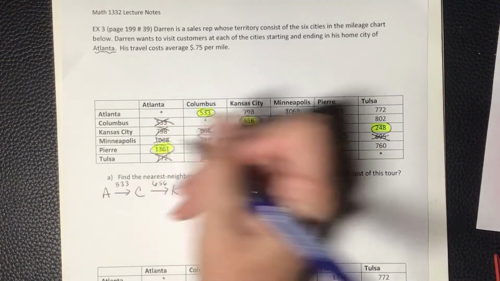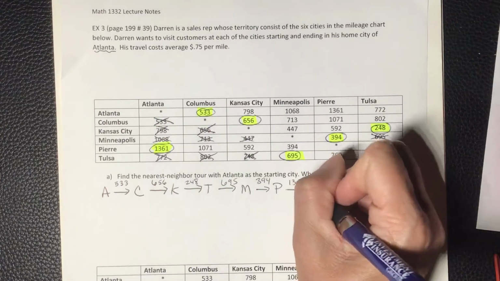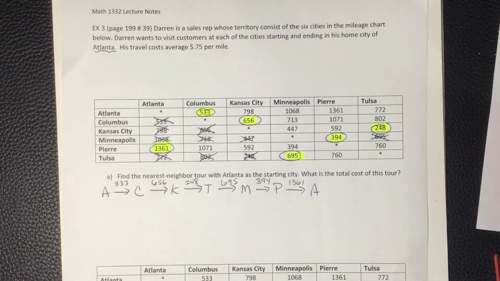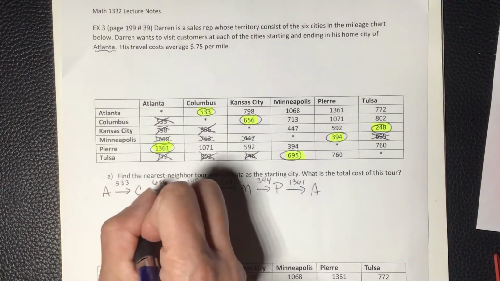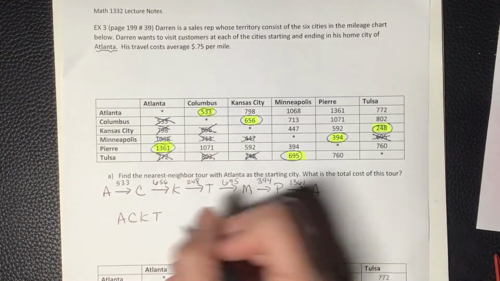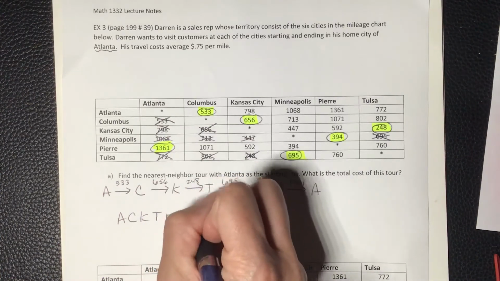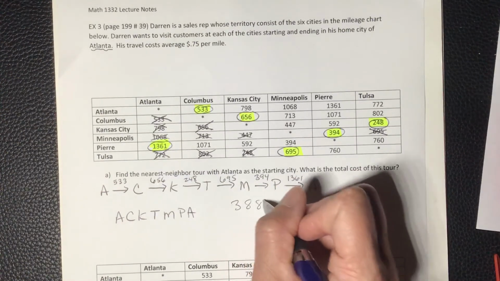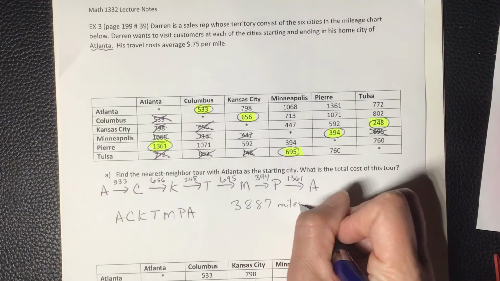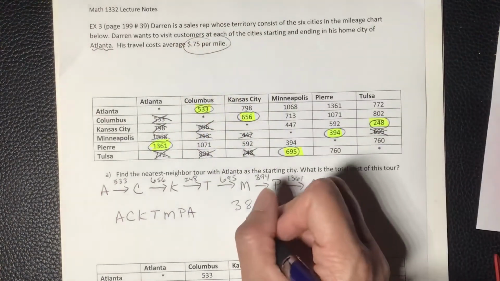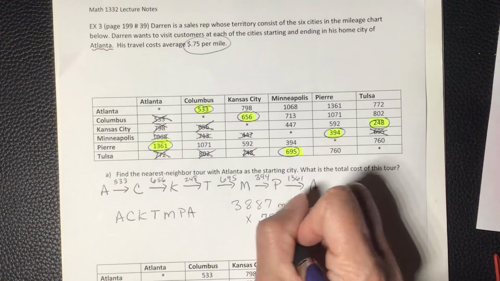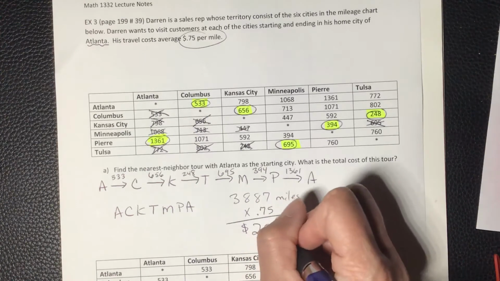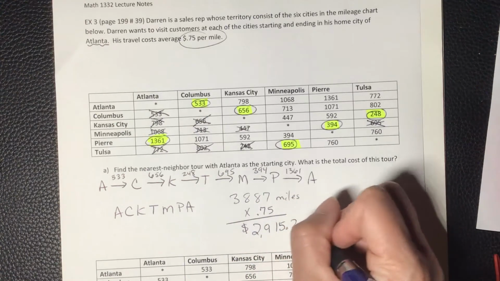So when you're done on the table, you should have something highlighted in every row and in every column. So I kind of use that as a check. Alright, so this will be our tour that we're going to use for our problem. And if we add all of those up, we get 3,887 miles. Now remember, he's getting 75 cents per mile. I don't think he's getting a very good deal here. So if we multiply that out on your calculator, you get $2,915.25.